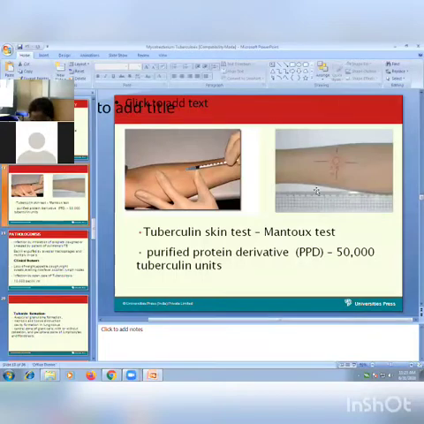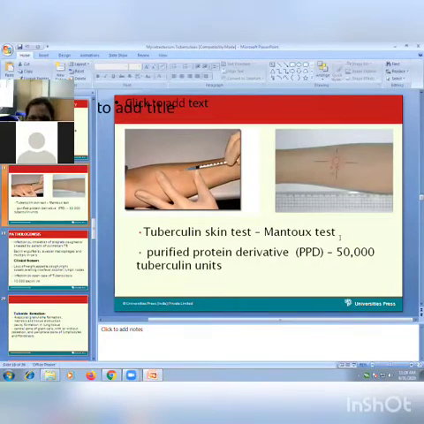So this is the important test. This can be studied in the study of immunity, and this test is very important for diagnosis purpose. This is called as tuberculin test, or it is also called as Mantoux test. So what is this test? Use of that test is for diagnosis purpose. So in this test you should know the procedure, you should know the use of this test and result of this test. So I will tell some details about this test.